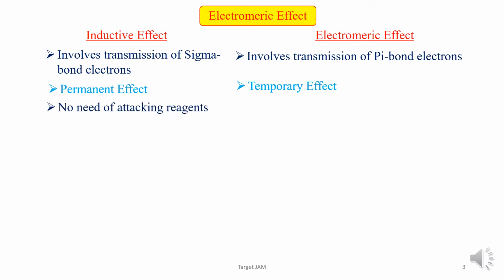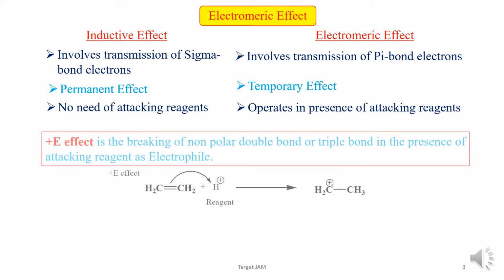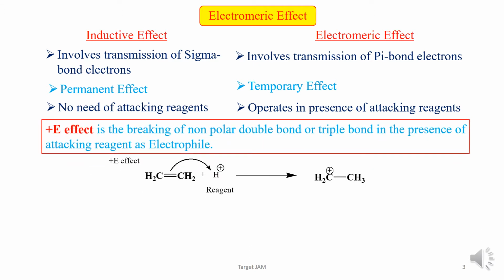In case of inductive effect, there is no need of attacking reagents, but in case of electromeric effect, the effect operates in the presence of the attacking reagents. Like inductive effect, the electromeric effect also has two types, that is plus E and minus E.